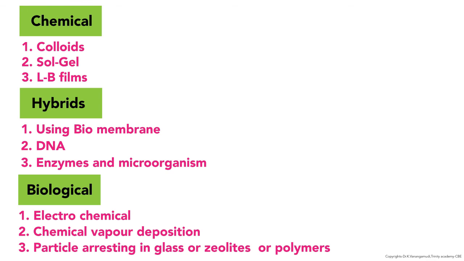The chemical methods are colloids, sol gel, and LB films. The biological methods use biomembrane, DNA, enzymes, and microorganisms. In the case of hybrid, there are electrochemical, chemical vapor, and particle arresting in glass or zeolites and polymers.